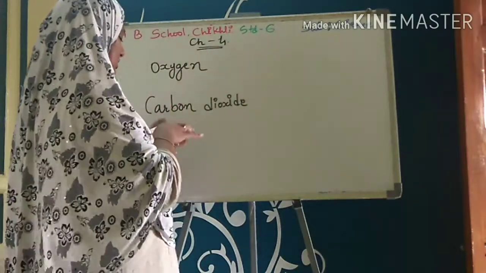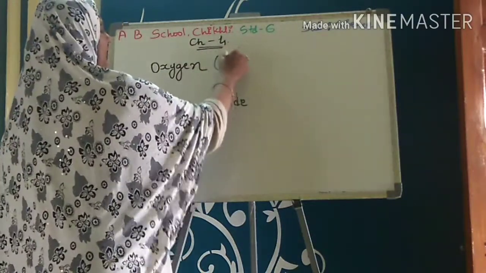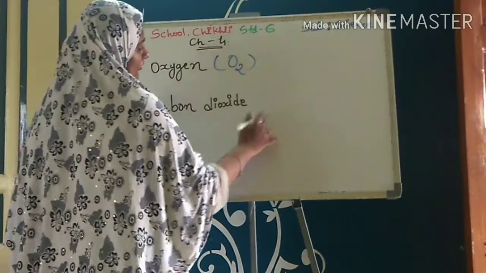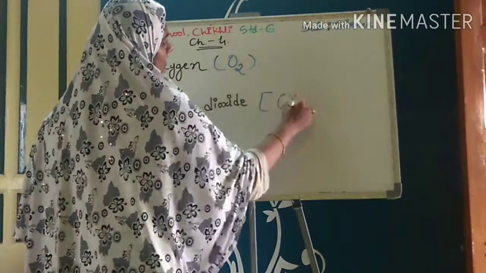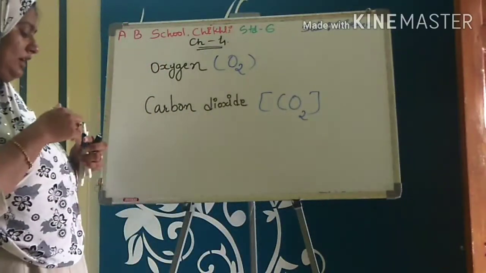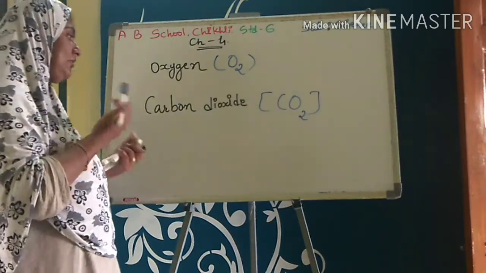These two gases are soluble in water. The chemical formula of oxygen is O2 and the chemical formula of carbon dioxide is CO2.